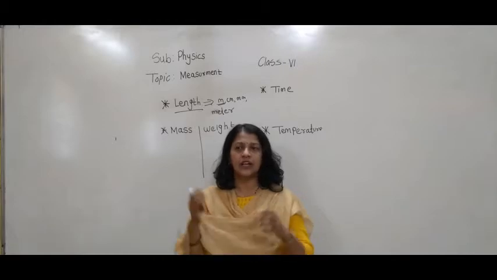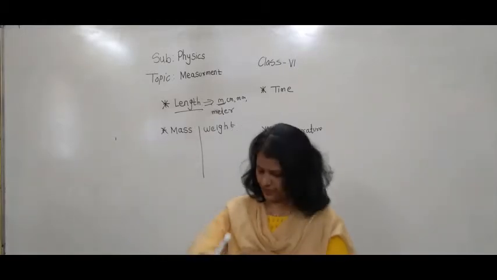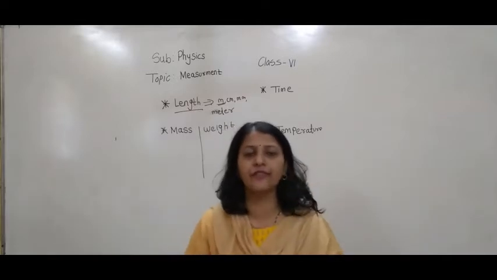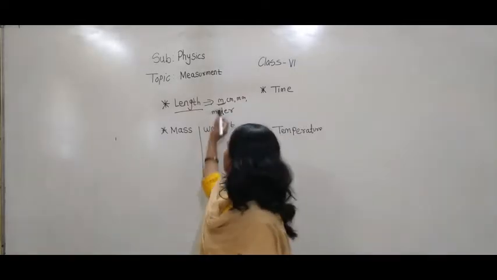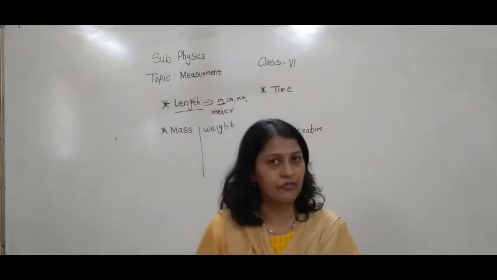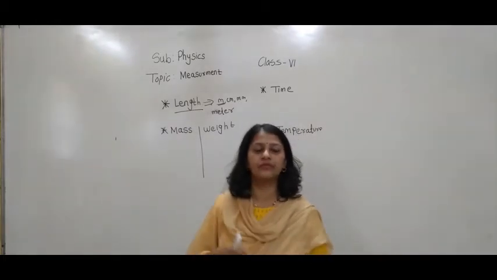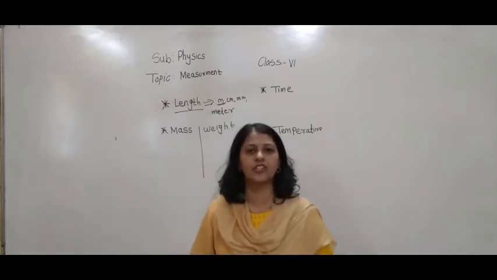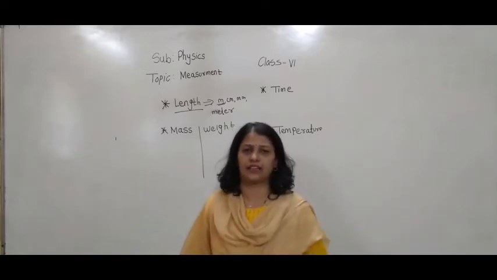Are you getting it? Now if you want to measure a small object, we can take a scale. For example, to measure the length of a notebook, we can use a scale.